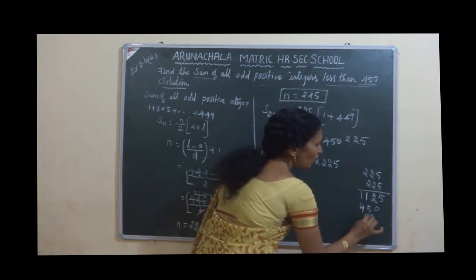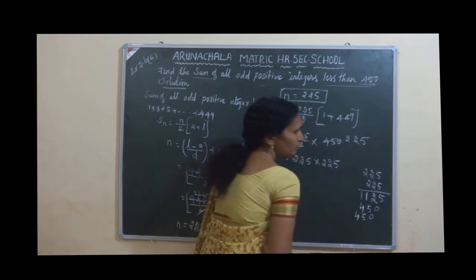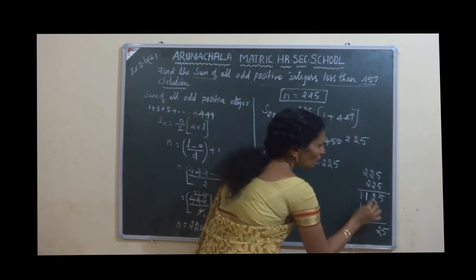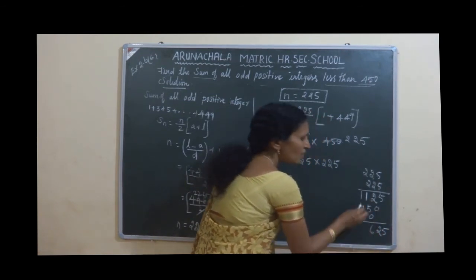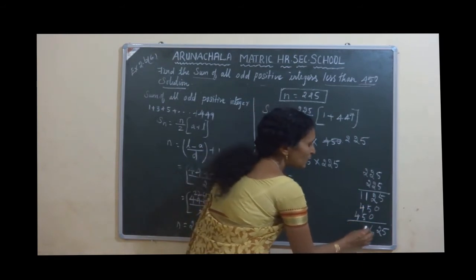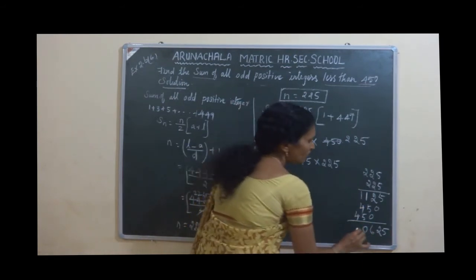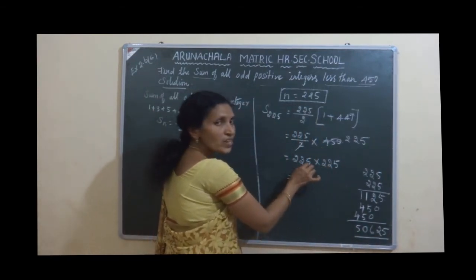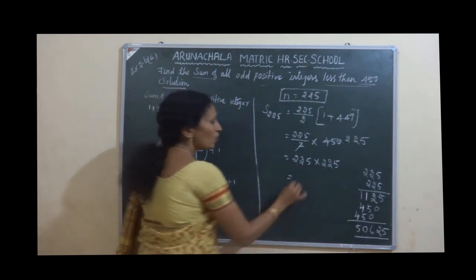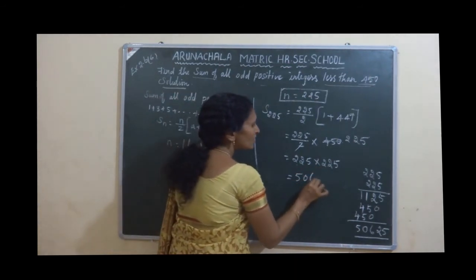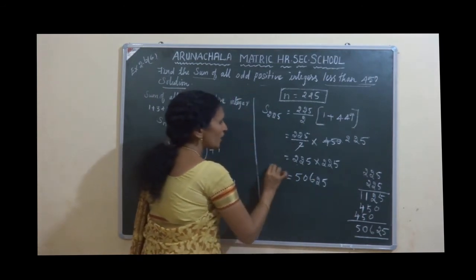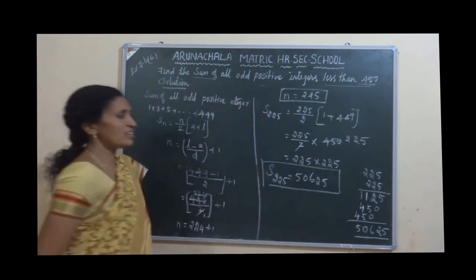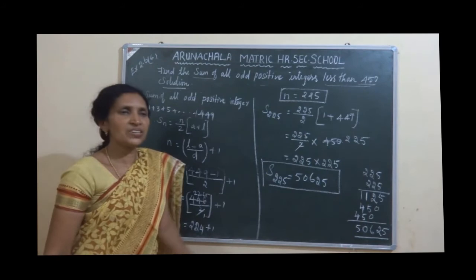So 0, 5, 4. So what's the answer? 5, 2, 1 plus 5, 6, 1 plus 4, 5, 5 plus 5, 10, balance 1, 5. So when you multiply 225 into 225, you will get 50,625. So yes, Sn equal to 50,625. This is your answer.